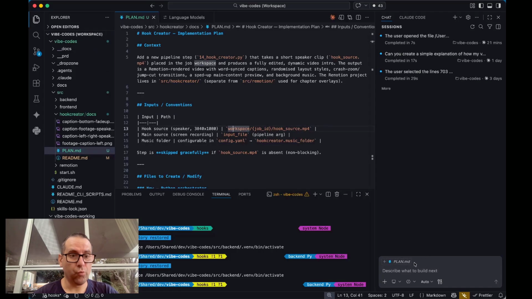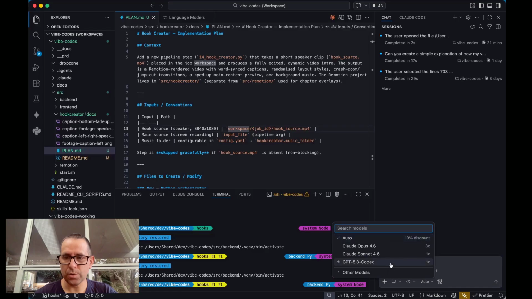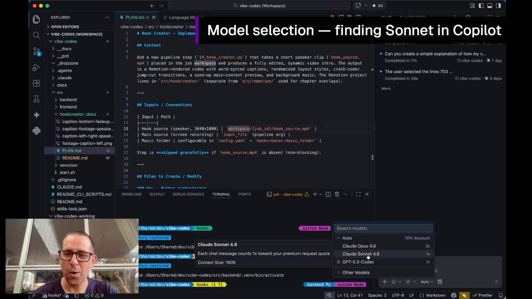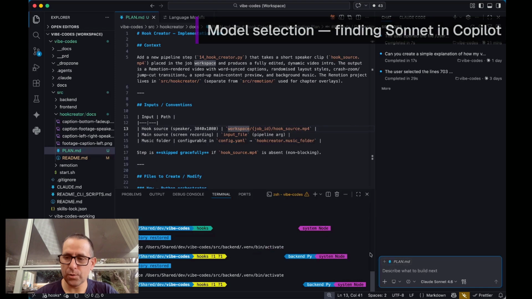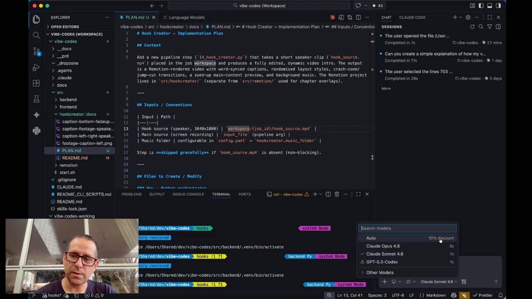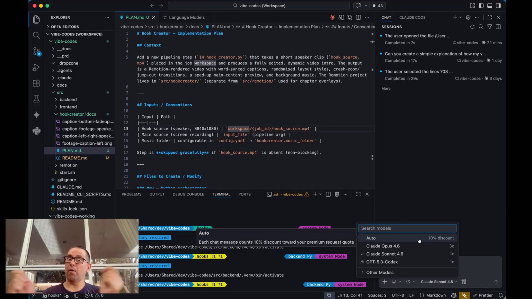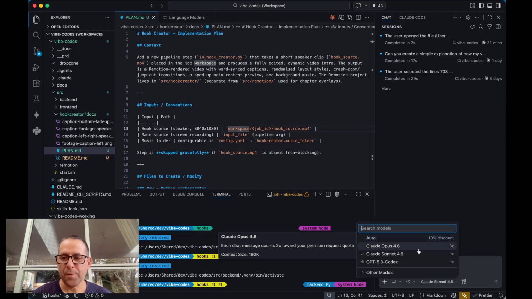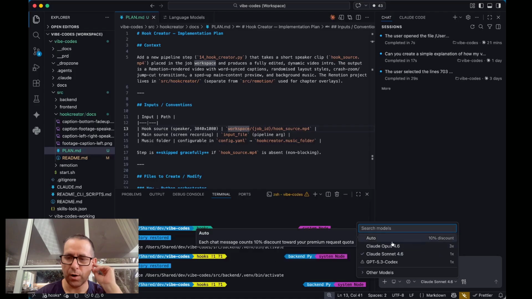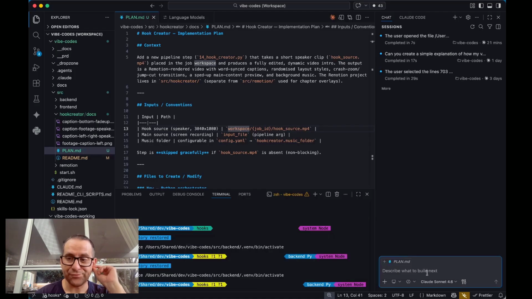So I've just paid for the Copilot subscription. Had a bit of a freak out because I wasn't seeing the models under here. So I was like, have they taken Sonnet away? But there it is. So I can go, whoop, Sonnet. Notice they've got stuff like 10% discount if you use auto, so they'll flip around which model they use. Should try that. But also some models burn more of what they call premium request quotas, so certainly Opus uses more, but that's the same with Claude, right? So we'll run with 4.6. I think I was on 4.5, and then 4.6 came out while I was on Claude, so there you go.